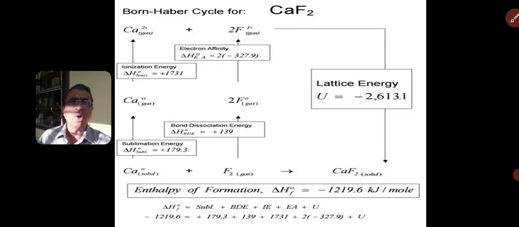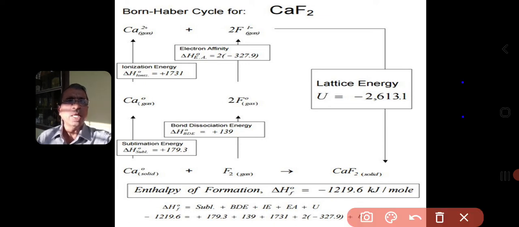Similarly, this is the Born-Haber cycle for calcium fluoride. In the formation of calcium fluoride, calcium gives 2 electrons and 2 fluorine atoms take 1 electron each and form calcium fluoride. The lattice energy in this reaction is much higher compared to this.